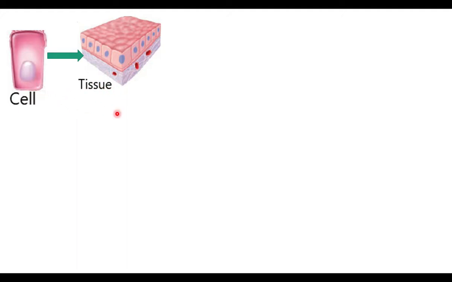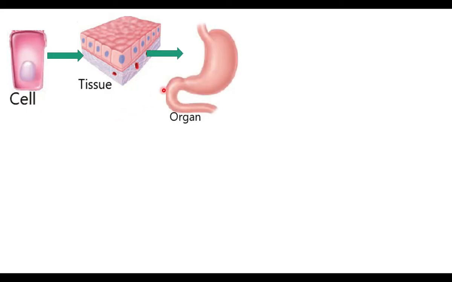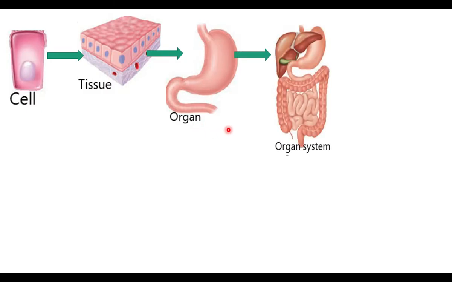Many tissues together form one organ. Stomach is an organ. It is made up of muscles and epithelial tissue. Like the stomach, many organs are there in our body. Mouth is an organ, small intestine, large intestine. These organs together form a system called an organ system.